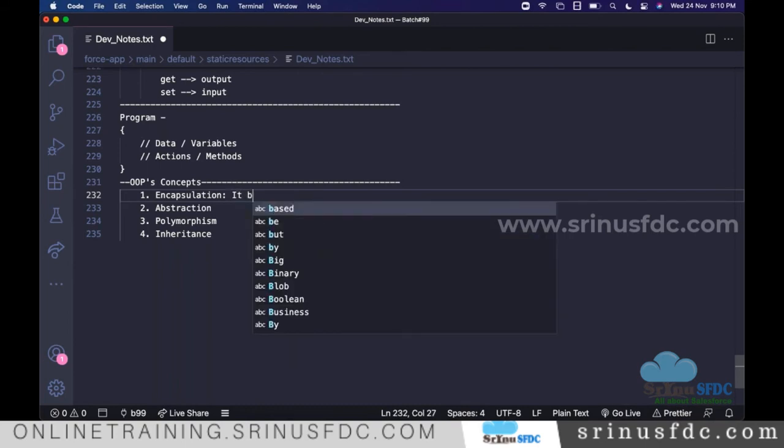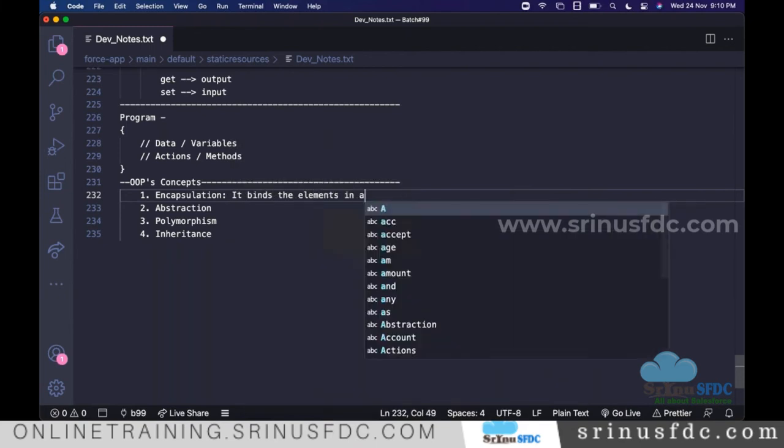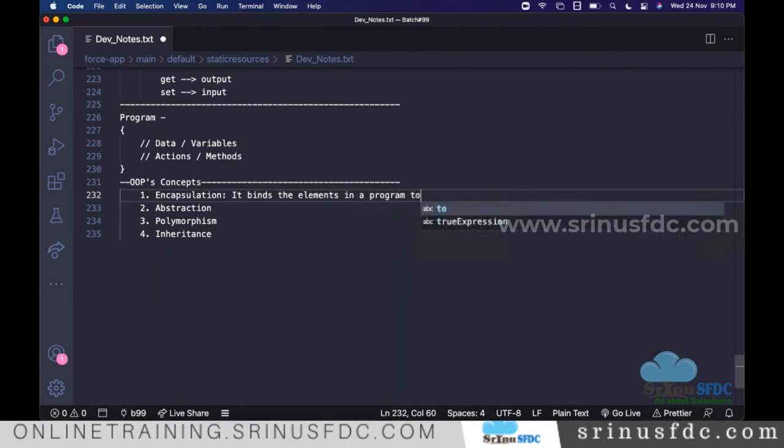It binds the elements in a program together. That we call encapsulation, right? So let's say you have data and variables. It keeps all those things as one single unit, right? It binds the elements in a program together as a single unit. That we call encapsulation.